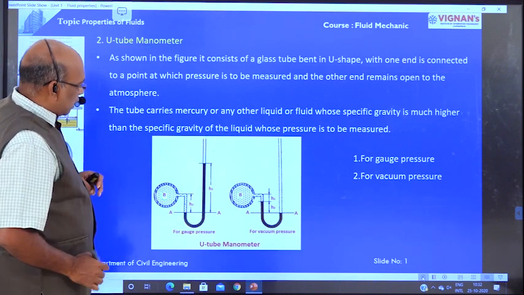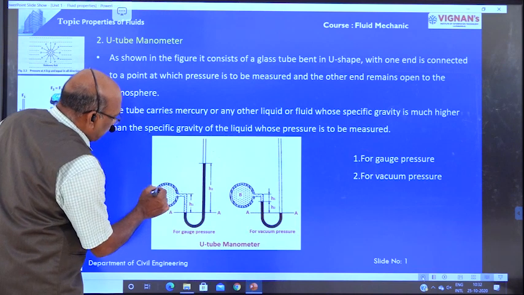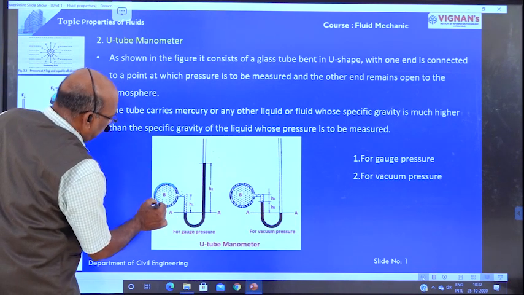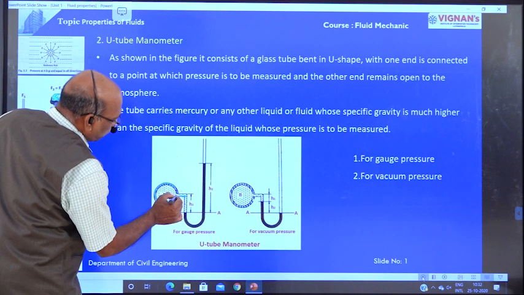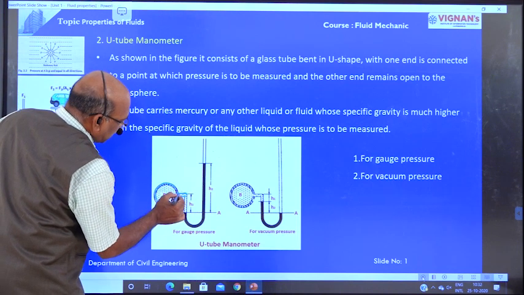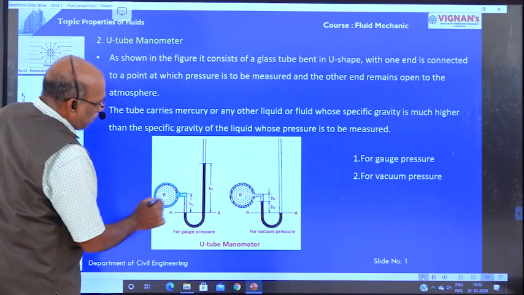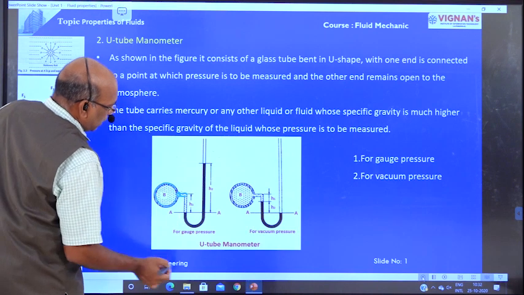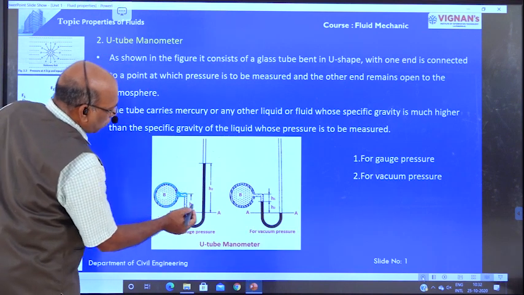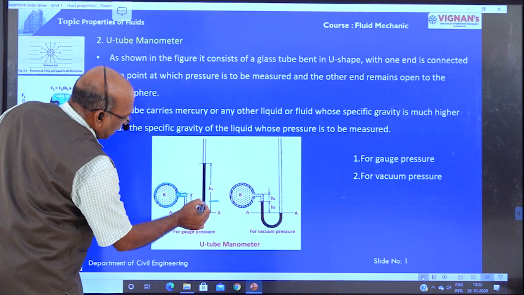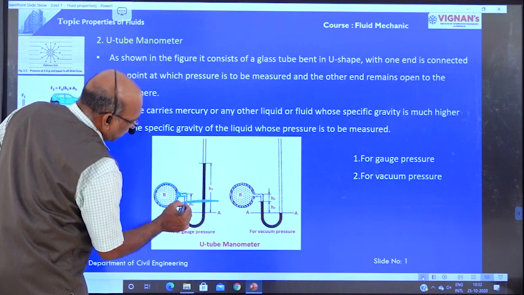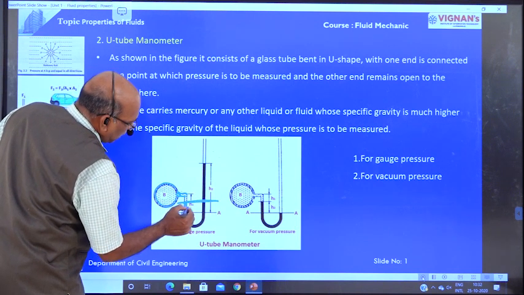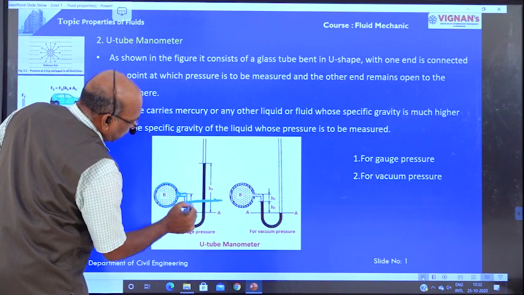But here, this is the pipeline. The liquid is flowing through the pipe. One end of the U-tube manometer is connected here. Before connecting the U-tube, suppose this is the mercury level. This is the mercury level, this is the datum line, the mercury level in the tube.